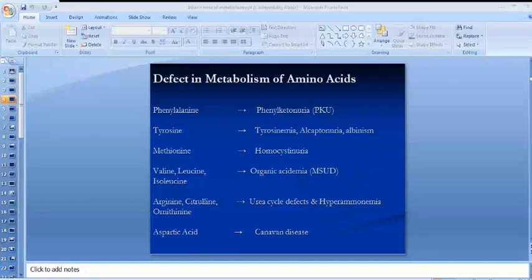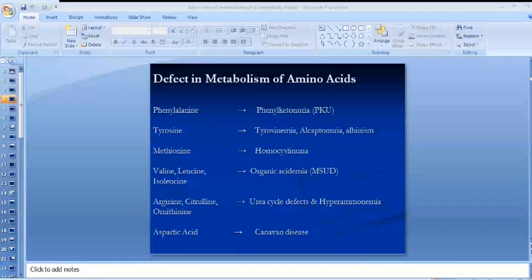Mucopolysaccharidosis is classified into 7 main types. You should know about 3 to 4 types, but broadly they are classified into 7 main types, based on the difference in clinical manifestation and the enzyme deficiency. So you may just learn the names.